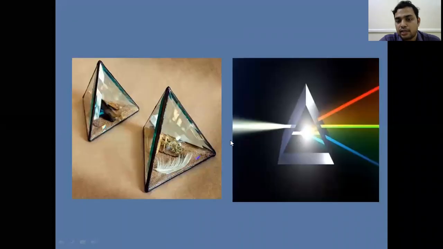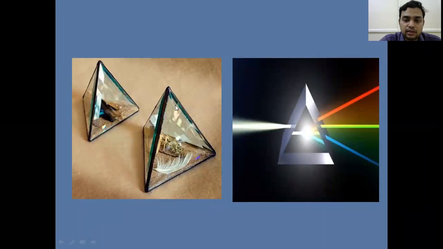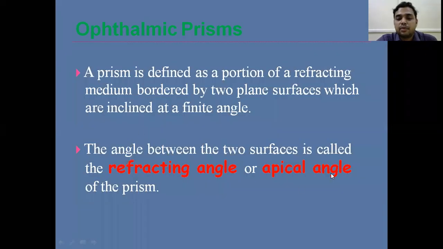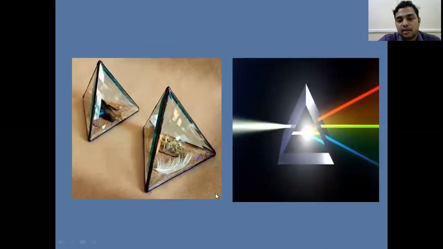That angle we call a finite angle. So if this is one plane surface and this is the other plane surface, the angle between the two surfaces we call a finite angle. The angle between the two surfaces is also called the refracting angle or apical angle of the prism. So this is a prism.